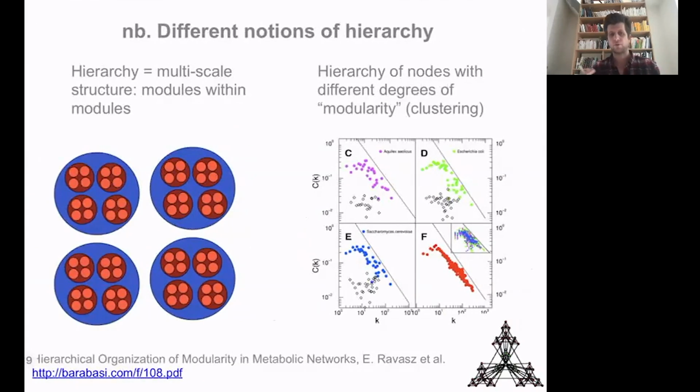Also, if you search into the literature, you will see that some authors have proposed a measure of hierarchy that is based on some self-similar organization, some sort of fractal type of organization that might be present in graphs. They decided to characterize this by looking at the relation between the clustering coefficient and the degree of the nodes. This is clearly some interesting work with interesting observations. But again, it would be a notion of hierarchy that is very different from the one that we'd be interested in.